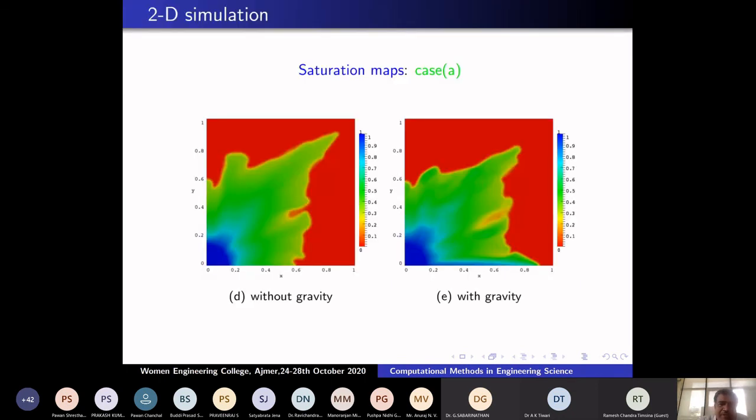Next, we are considering gravity from top to bottom. The water is entering not from the corner but from here, and in this direction the gravity is given. So this water is moving this side more. If you want the water to move here more, then you have to add the gravitational term here. Here I'm adding it in the X direction. Look, the movement is very high here. So the water is moving down this side.